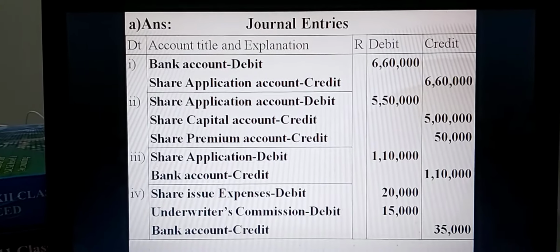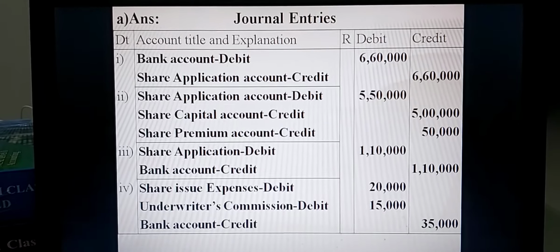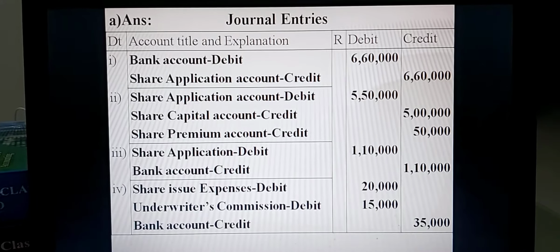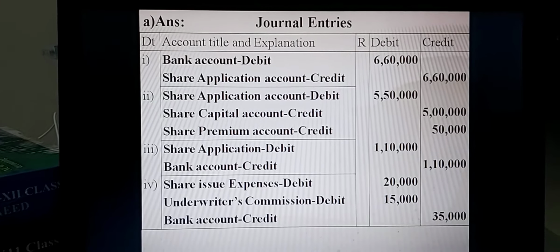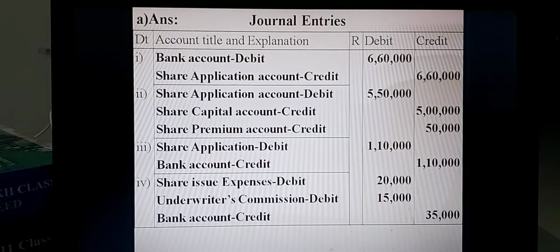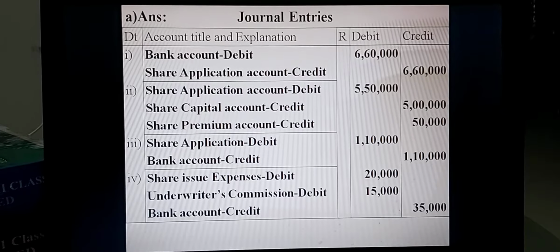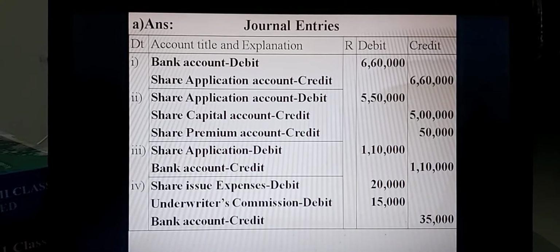Dear students, I think you have written in your accounting practice copy. Dear boys and girls, I think you have completed the writing of journal entries for this creative question.